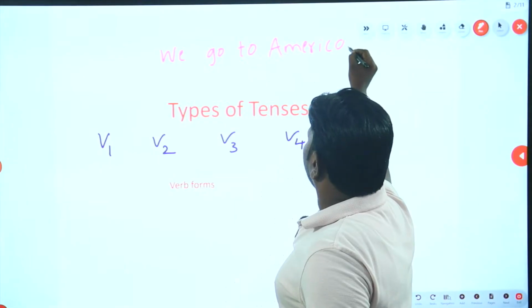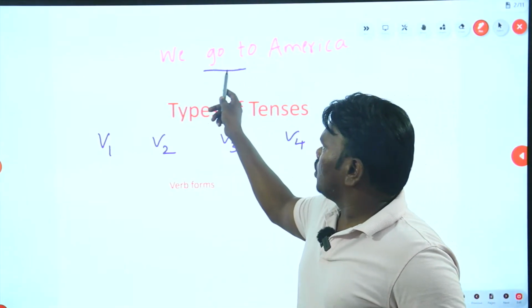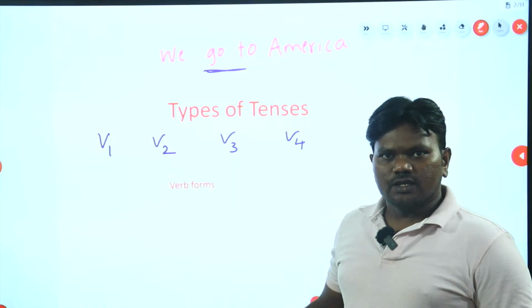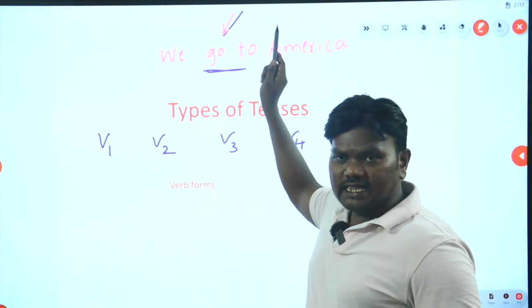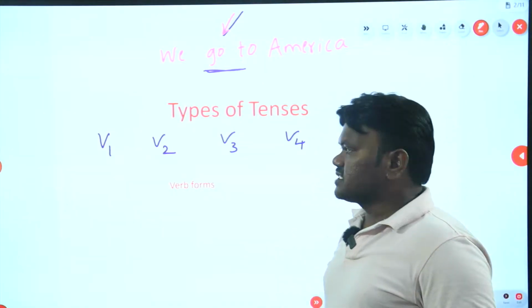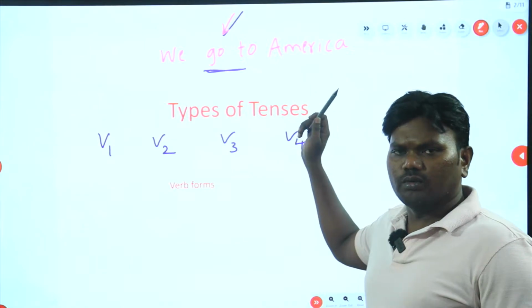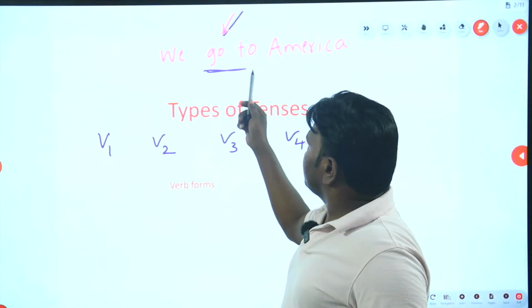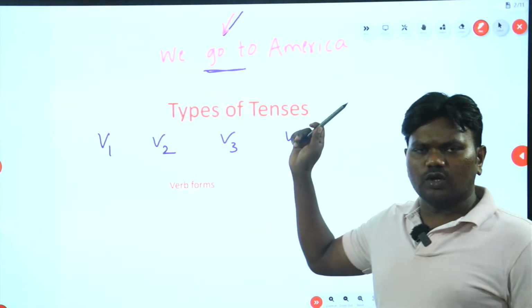Look at this, I have completed this sentence using a verb called go. Are you following? If there is no go in this sentence, you can't make it meaningful. If I simply say we to America, or to America, or we America, it won't make any sense.